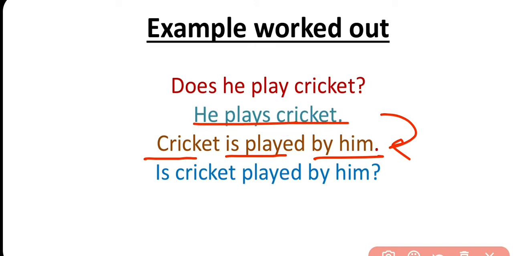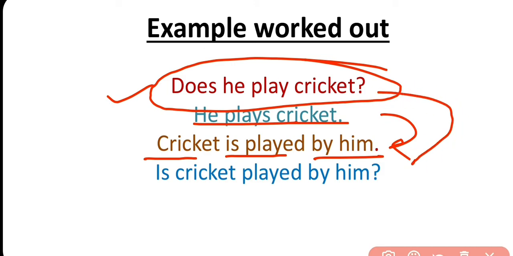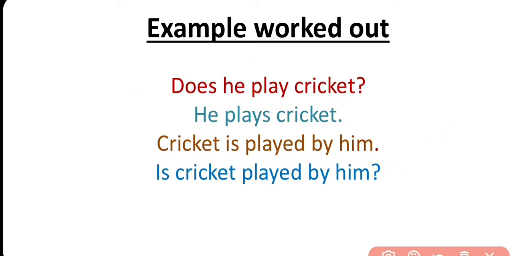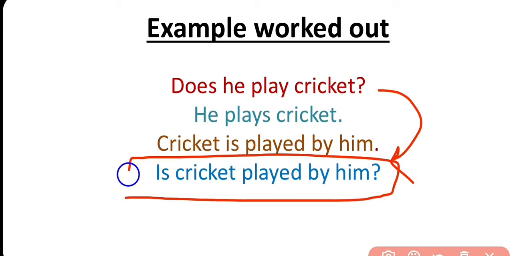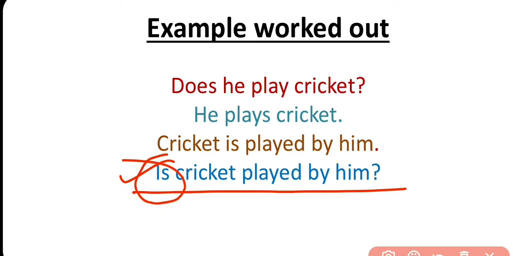This is the passive voice of this assertive sentence. But what is said in the question? The question is said in an interrogative format. So you have to answer it in an interrogative sentence. So this will be the passive voice structure of the interrogative sentence. Here the be verb has been used at the first position.